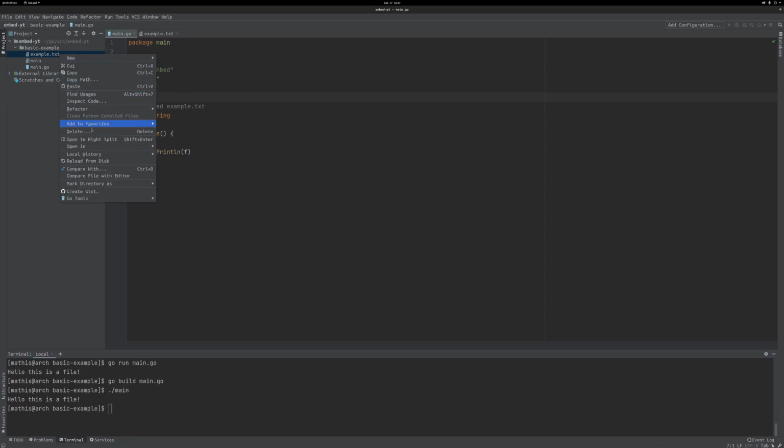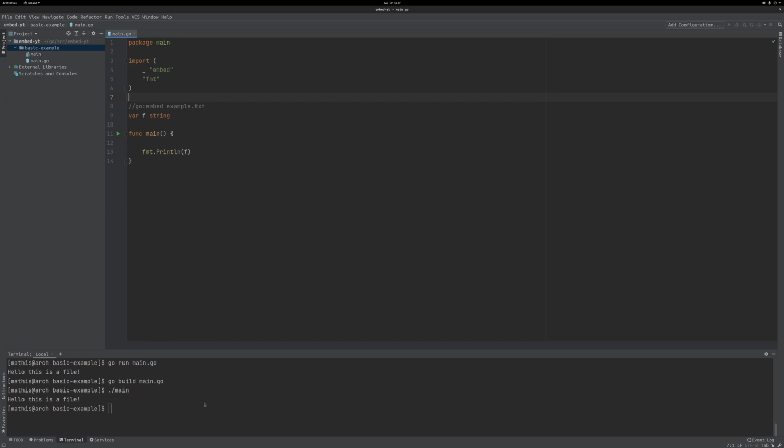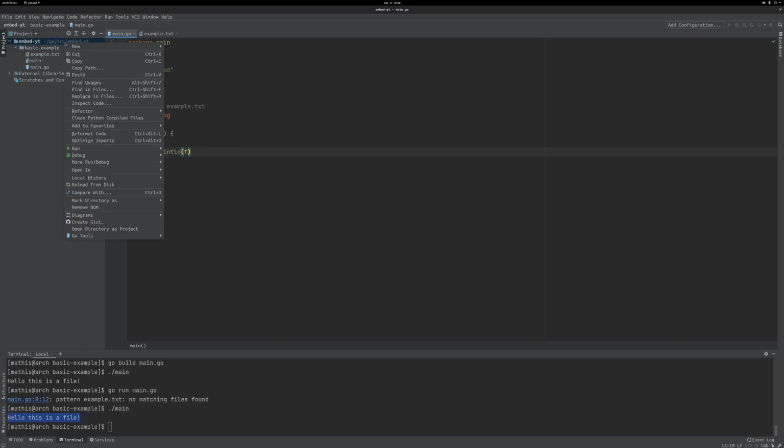And if we delete the file, and then we do go run main.go, you'll see it won't work. It says no files found. But if we run the executable that we compiled earlier when the file was still there, you see that it will still work.